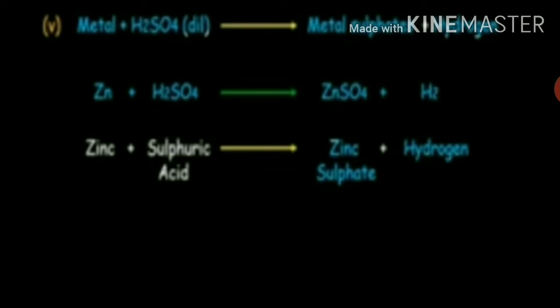So it means that copper, silver and gold do not produce hydrogen gas with dilute acids. Copper metal also does not react with dilute sulfuric acid to produce hydrogen gas. Copper metal, however, reacts with hot and concentrated sulfuric acid, but no hydrogen gas is produced.